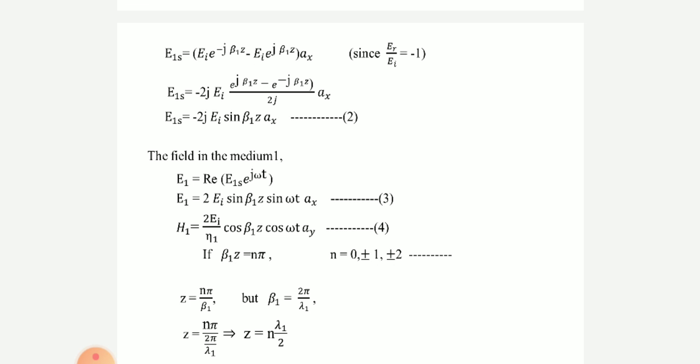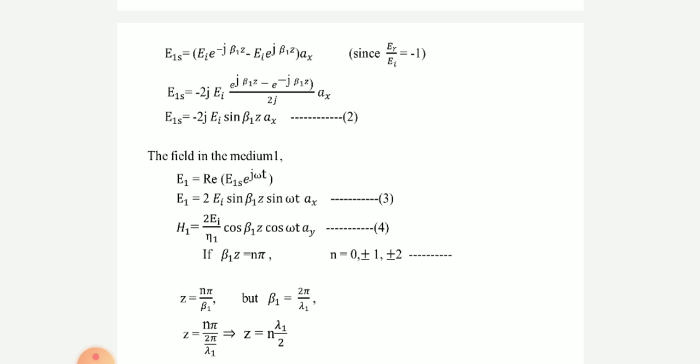Here, depending upon the nature and the values of eta 1 and eta 2, we get three conditions for the angle theta. If medium 2 is a perfect conductor, theta is equal to pi. If eta 2 is real and eta 2 is less than eta 1, theta becomes pi. If eta 2 is real and eta 2 is greater than eta 1, theta becomes 0. Then the total field in the region is given by E1s is equal to e to the power of minus j beta 1 Z plus mod tau e to the power of j of beta 1 Z plus phi into Ei.